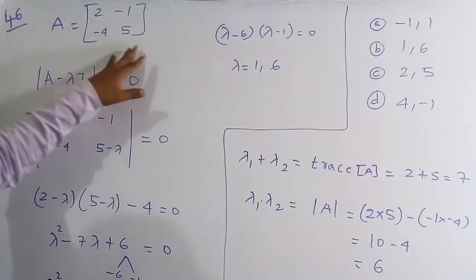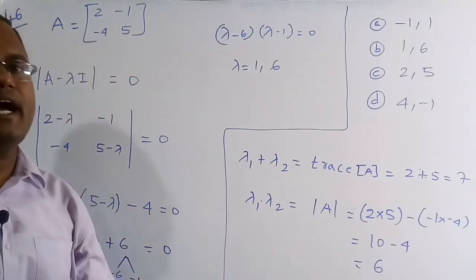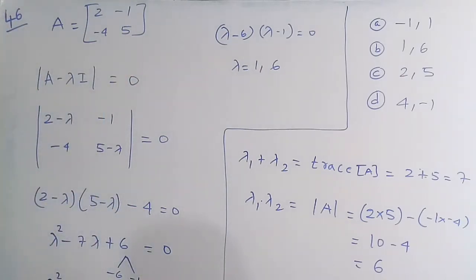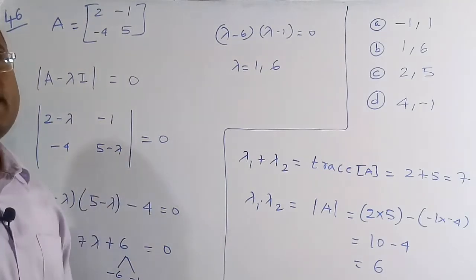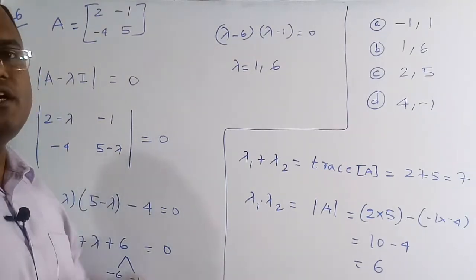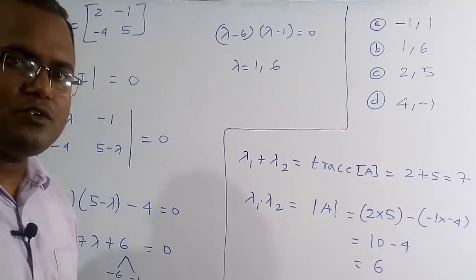So this is the matrix they have given. For this matrix we have to find what the eigenvalues are. So here there are 2 methods. The first one is the long procedure, and then we are going to do the shortcut, in which we can easily find the solution. So first we will go for the procedure.